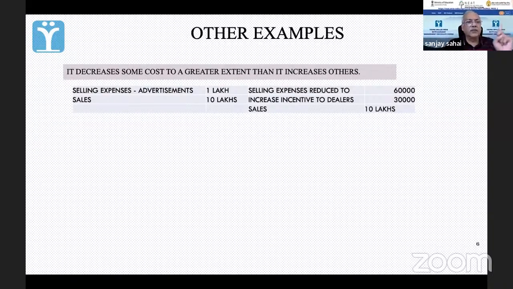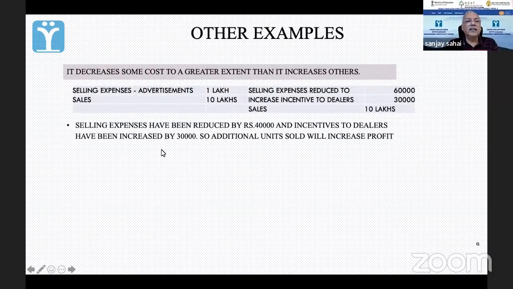If I am successful, मेरा सेल्स नहीं घटा, मेरा सेल्स अभी भी 10 लाख है. Then at the end of the day, I have made a profit. Agreed? 10,000 से तो प्रॉफिट बढ़ जाएगा ना. This is the logic in this. It decreases some cost to a greater extent than it increases others. ये वाला cost घट गया by 40,000, ये increase किया by 30,000. Now the third one is,